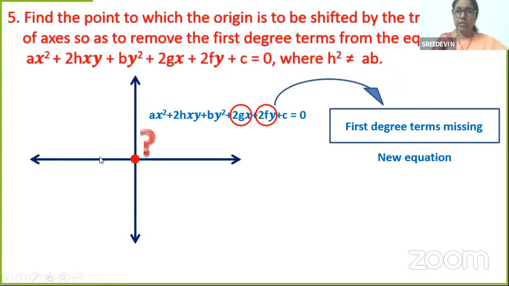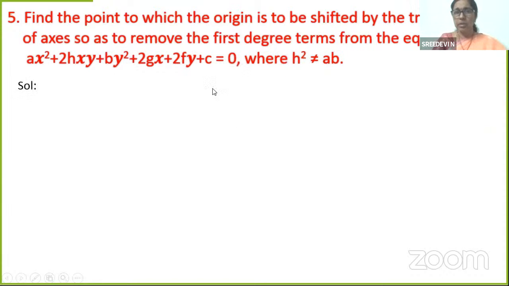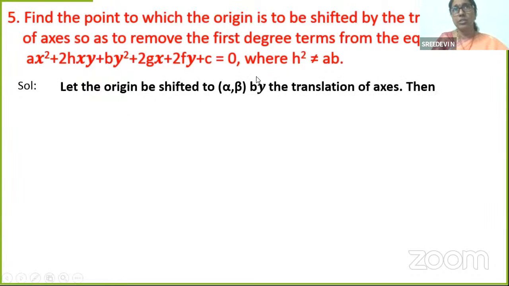In order to do that, what are the coordinates? That is the question, isn't it? Find the point to which the origin is to be shifted. I'm just going to find out to which point we can shift the origin. To which point should I shift it, to 2, 1? Should I shift it to 3, 4? I don't know. I can take it as some a, b. I can take it as some p, q. I can take it as any point. So I'm choosing an arbitrary point alpha, beta. Let the origin be shifted to alpha comma beta by the translation of axis.